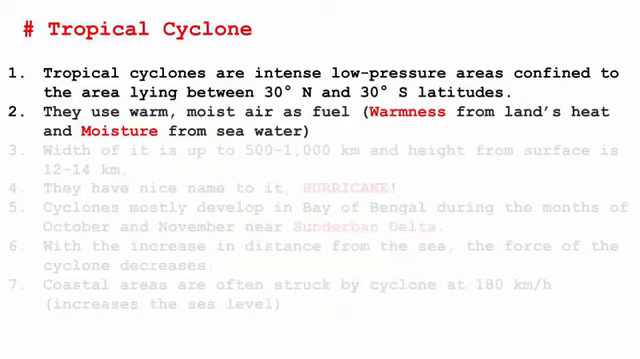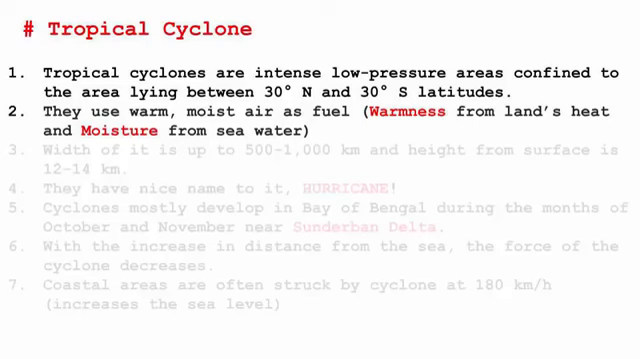Secondly, moisture. Moisture is always found near the sea area. If you visit any beach, you'll see the humidity is very high. So what is humidity? Humidity is nothing but the amount of water vapor in the air, which is called moisture. So now you have understood the fuel part, what is needed to create a cyclone. Now let's try to understand how it is created.